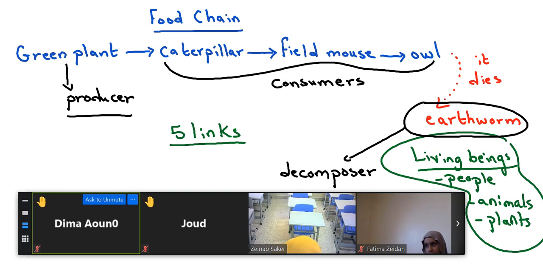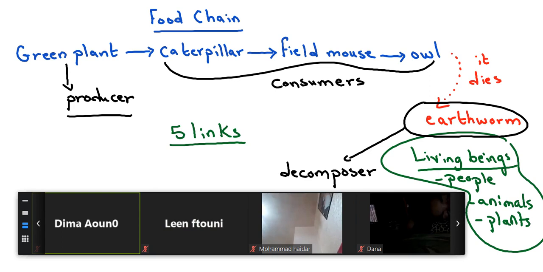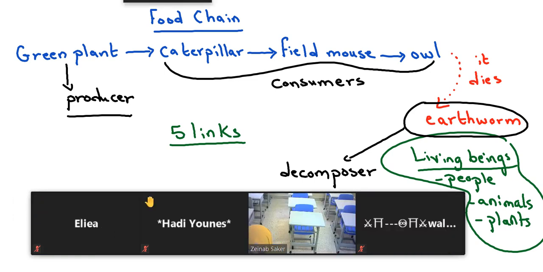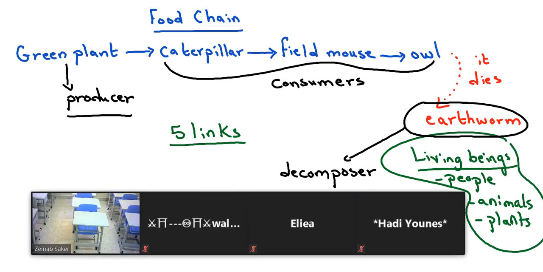So a decomposer is the animal or living thing, it can also be a plant, that comes after the last consumer, at the end of the food chain, that breaks down and takes all the minerals of the dead animal or dead plant. For example, I can say that the ant is a decomposer. Why can I say that?